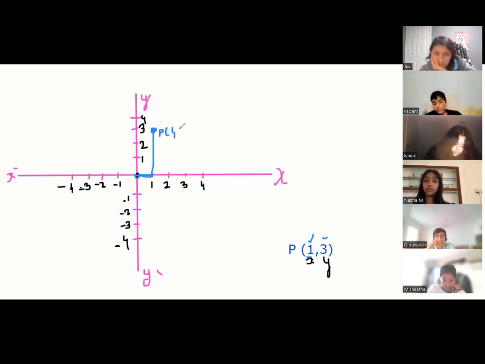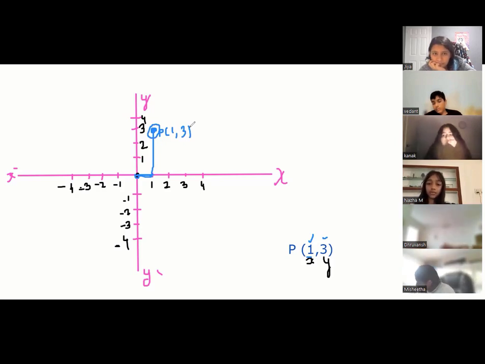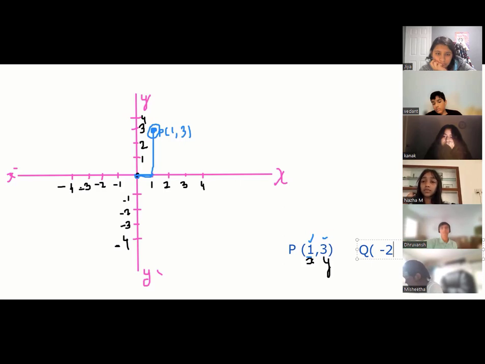You don't have to put the line, just this is the point. This point P is 1, comma 3. 1 towards right, 3 up. Let me give one more example and then you will tell me. Suppose I say point Q, which is minus 2, comma 4. Let's see how will I draw the point Q now.